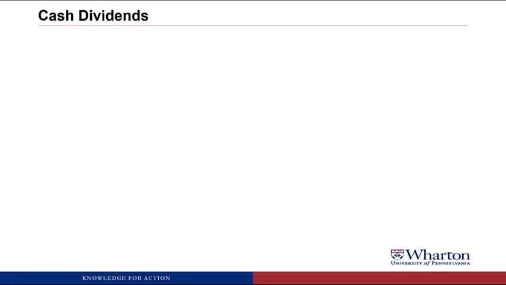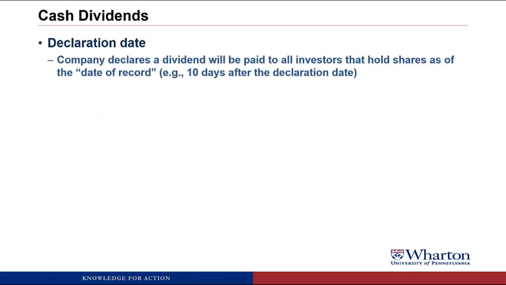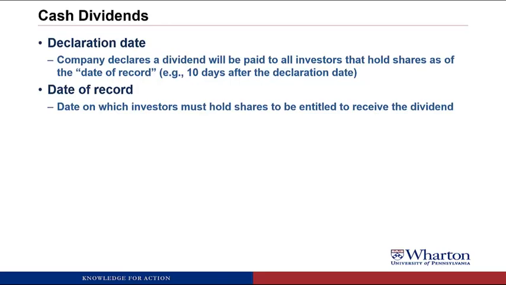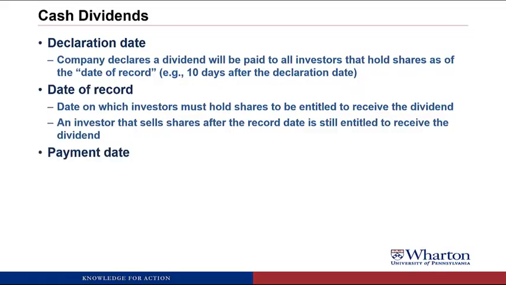to the shareholders. And I want to talk about dividends in a little bit more detail than we've talked about them so far. So with cash dividends, there's a number of dates you have to keep in mind. First one is the declaration date. This is the date where the company declares the dividend will be paid, and it's going to be paid to all investors that hold shares as of a date of record, which will usually happen about 10 days after the declaration date. The date of record is the date on which investors must hold the shares to be entitled to receive the dividend. So anyone that's on record as holding the shares as of that date gets the dividend. Even if they sell it after the date of record, they still get the dividend. The payment date is the date on which the firm actually mails the payment to the shareholders.